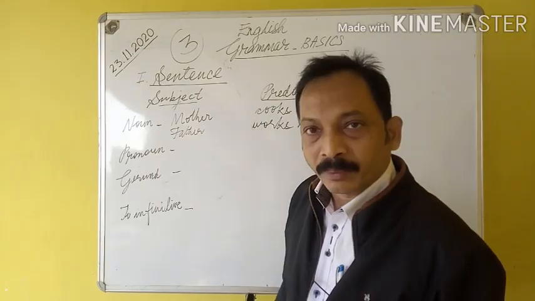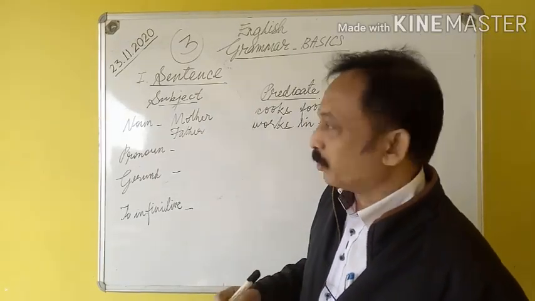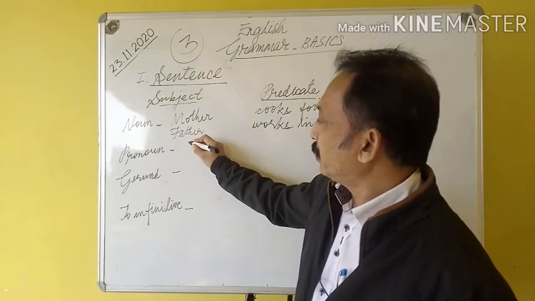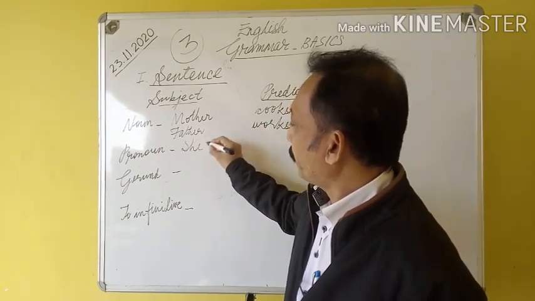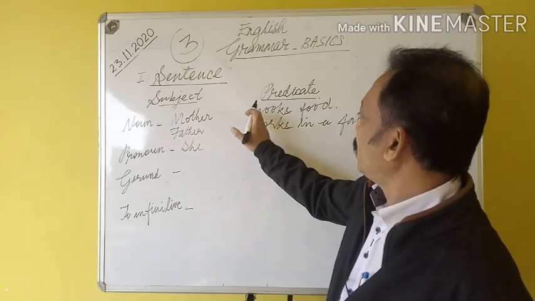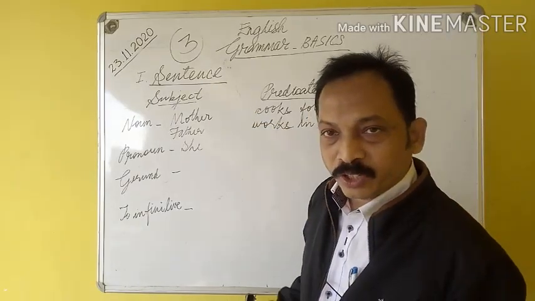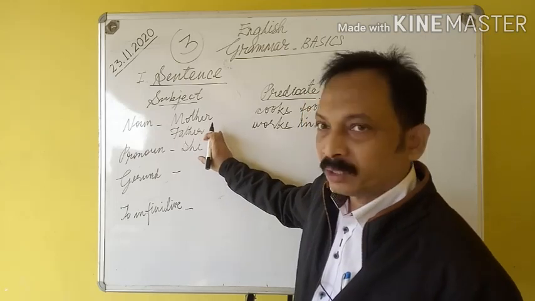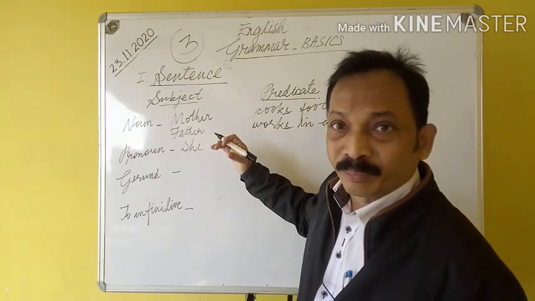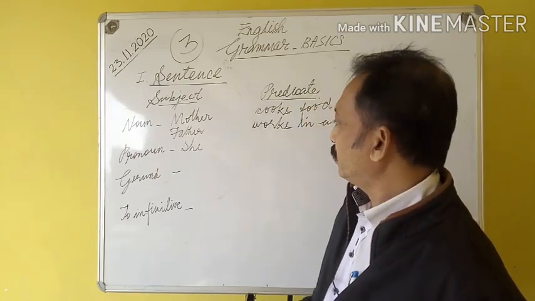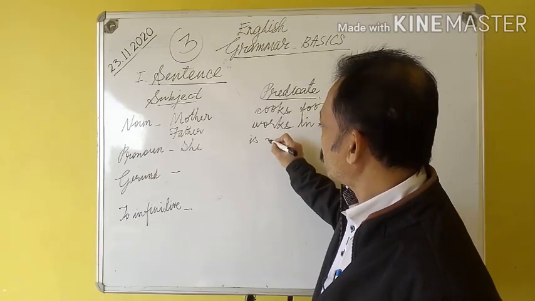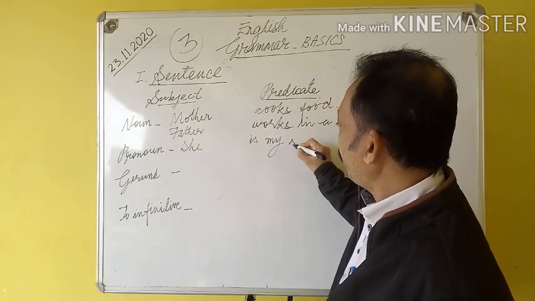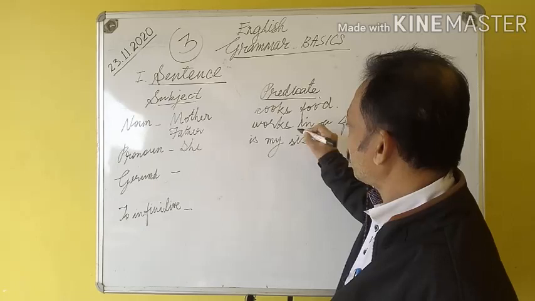Second, a pronoun can be a subject too. In place of this mother, I use she. You can also say she cooks food. If you want to change the sentence, if you mean this she about somebody else, you can say she is my sister. Another example, she is my sister.